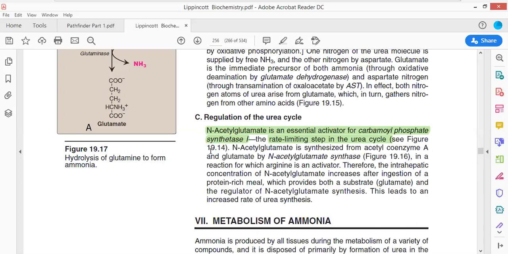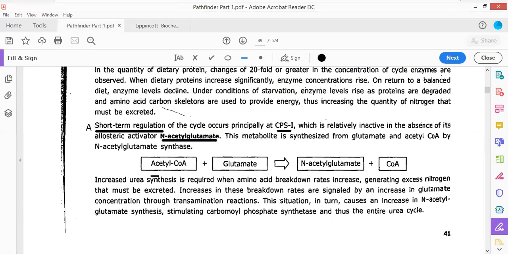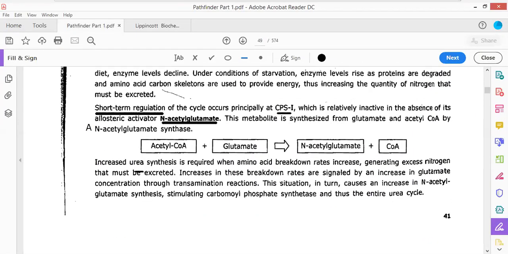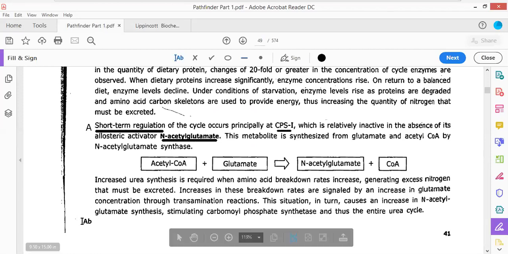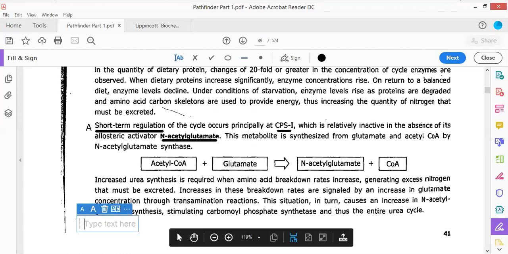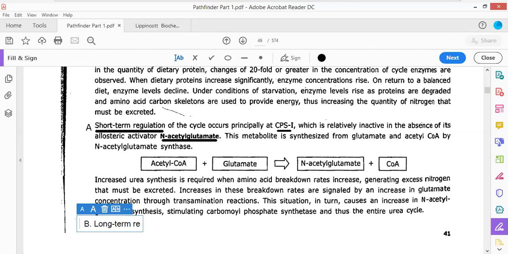If you are going to take a very large amount of protein for a very long period of time, then there would be another change that will occur, and that change will be in the B section. The B section is referred to as the long-term regulation of the urea cycle.